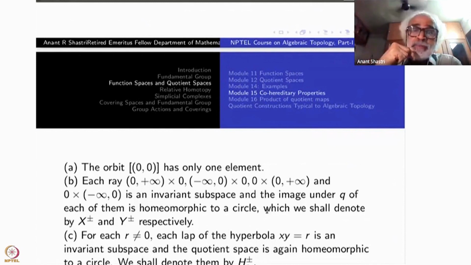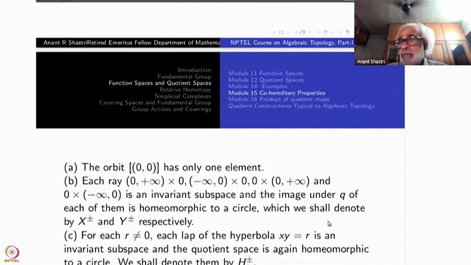That means the hyperbola xy equal to r, one of the branches, where r is not equal to 0 now. If r is 0, it will be the x-axis or y-axis. So xy equal to r, when r is positive, has 2 branches, one in the first quadrant, the other in the third quadrant.